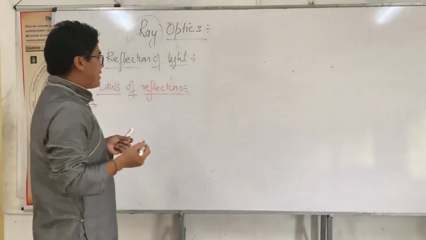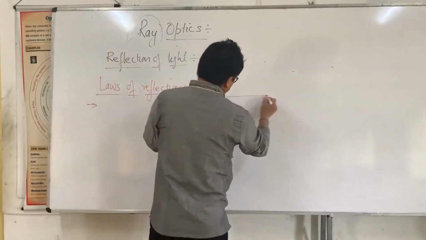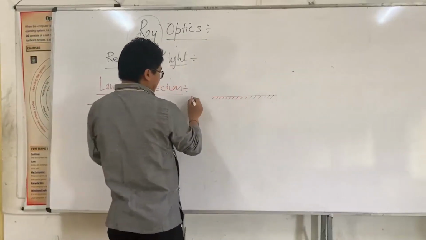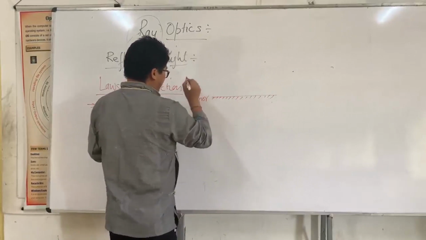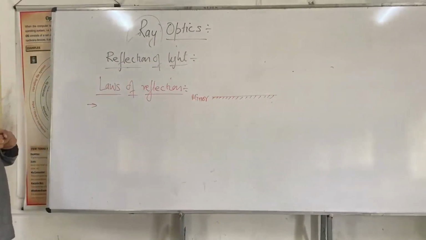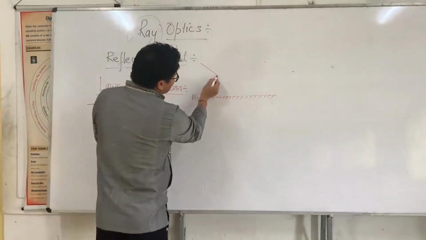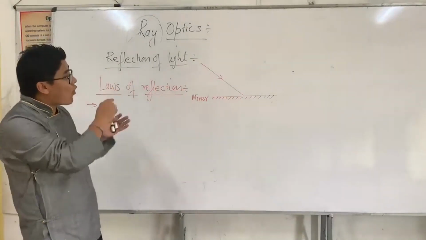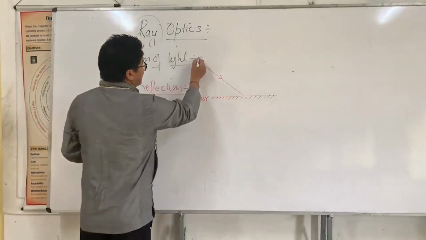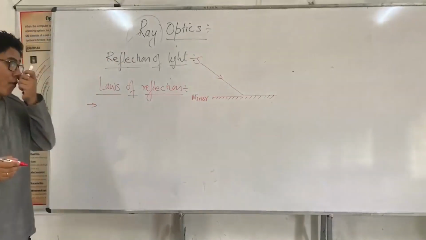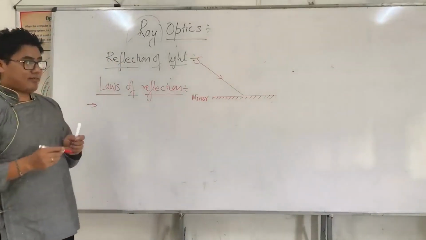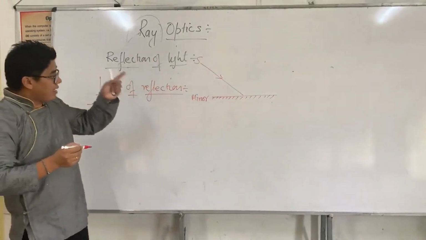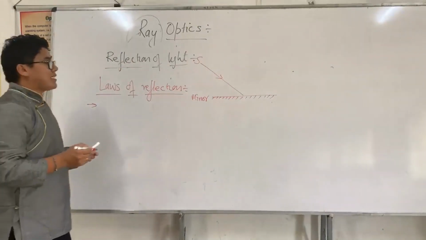Before that, I take this. This is a mirror, let's say a plane mirror. And I have an incident light. Incident light is the light that comes from a source. Let's say this is a source. This is the incident light. When an incident light falls on a mirror, that is a reflecting surface, it undergoes reflection.